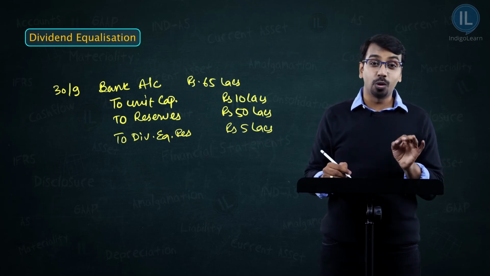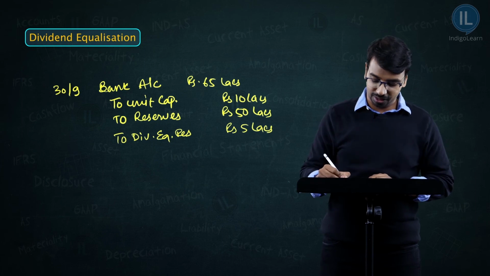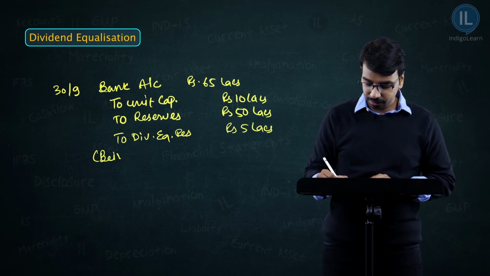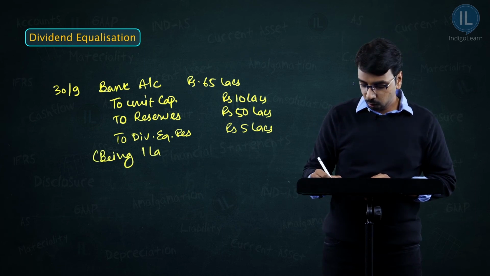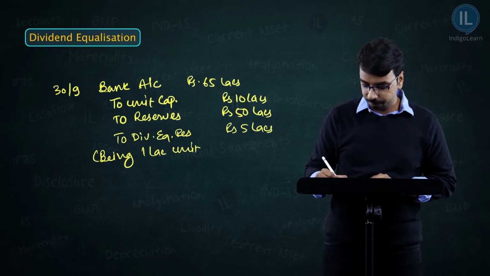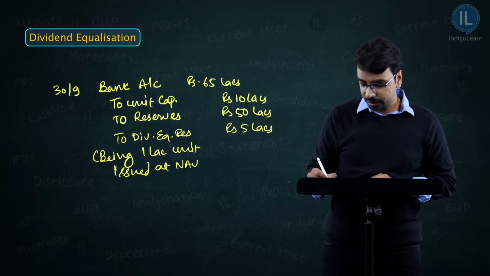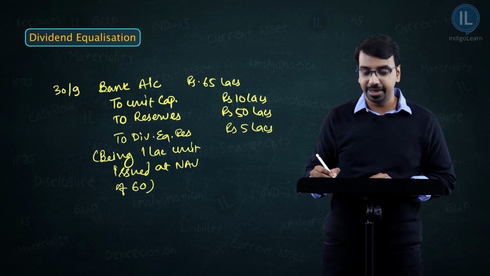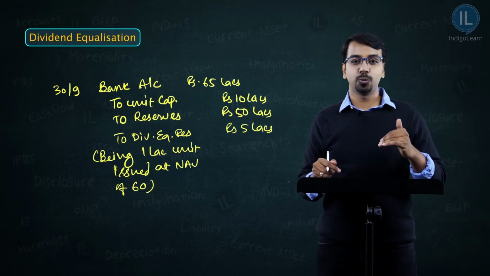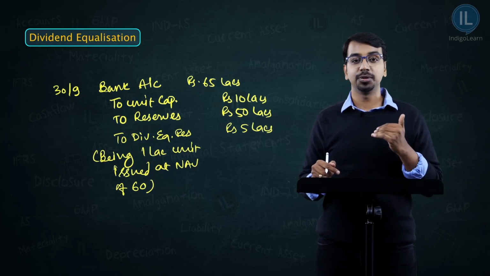And friends, don't forget to write the narrations. So the narration being: 1 lakh units issued at NAV of 60.